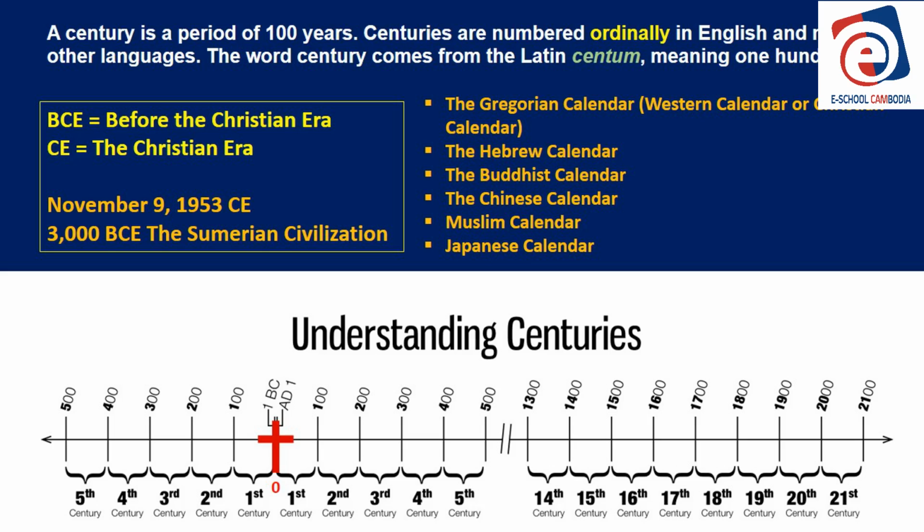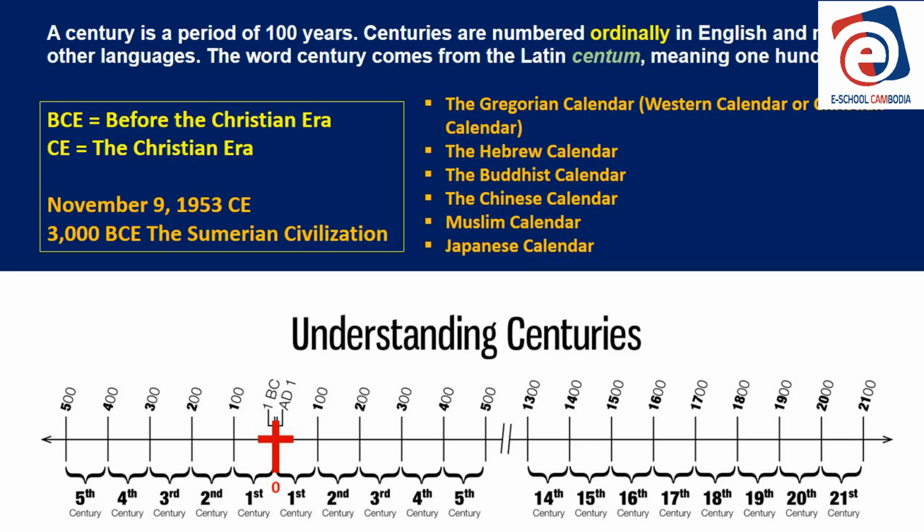So how do we count centuries, 100 years? Well, we go back to zero. What is the 0 century? The Gregorian calendar counts year 0 from the year that Jesus Christ was born. You can see the chart and you see the red cross. That would be considered year 0.